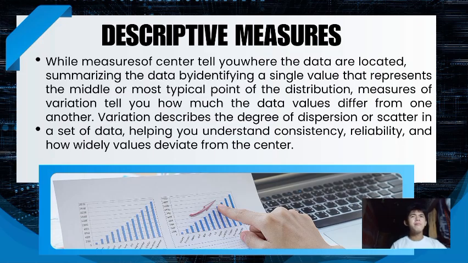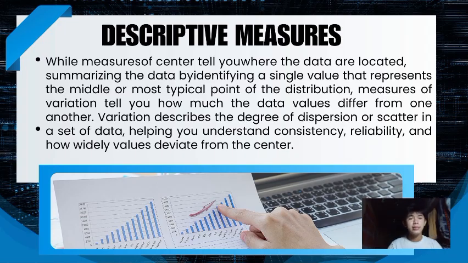In descriptive measures, while the measure of central tendency will tell you where the data are located, summarizing data by identifying a single value that represents the middle or most typical point of the distribution, measures of variation will tell you how much the data values differ from one another. Variation describes the degree of dispersion or scatter in a set of data, helping you understand consistency, reliability, and how widely values deviate from the center.